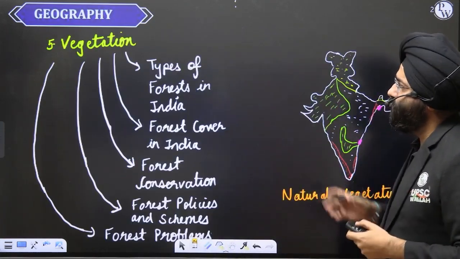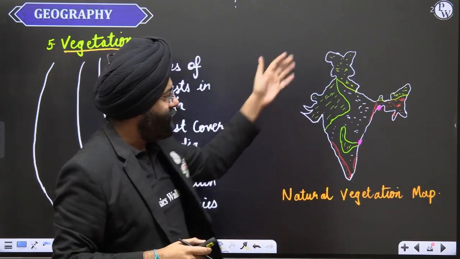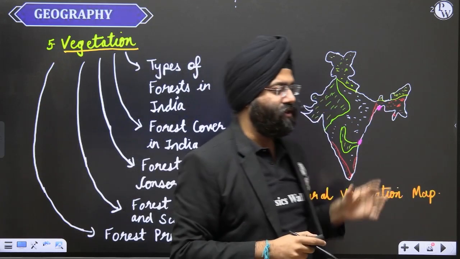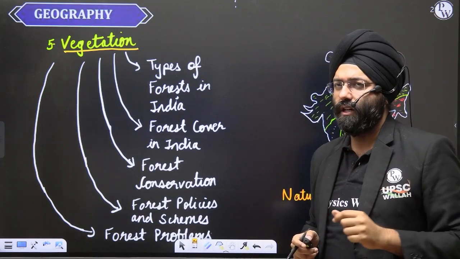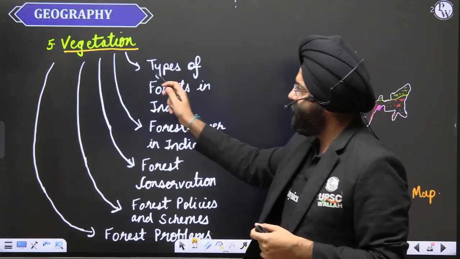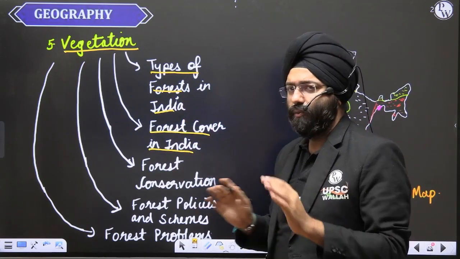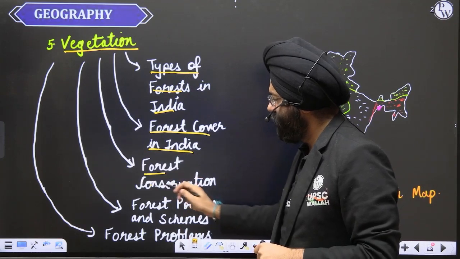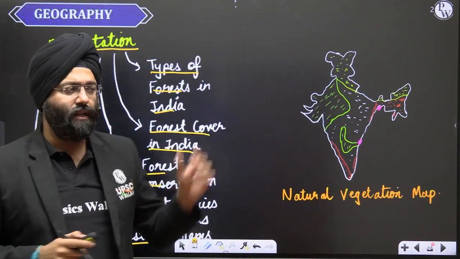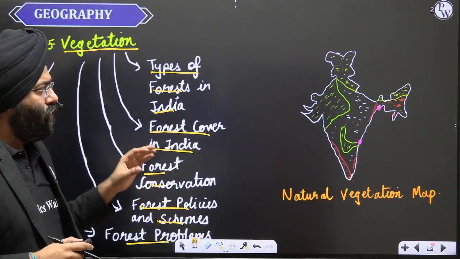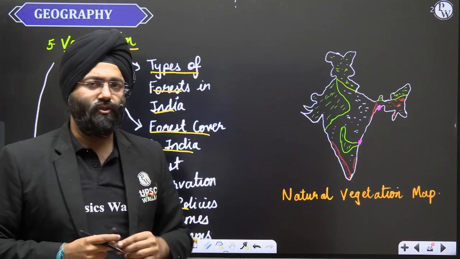Next, we are going to move on to the topic of vegetation. Now, again, you will be seeing here, I've created a brief map of how the natural vegetation map basically looks in India. In the topic of vegetation, with respect to the physical geography of India, what do you need to study? You need to study the types of forest in India, then the forest cover in India as per the latest reports, forest conservation, forest policies and schemes, what are the problems that are associated with that. All these things are basically covered under the topic of vegetation. And what are the various factors, like let us say globalization, let us say urbanization, that are impacting the natural vegetation.